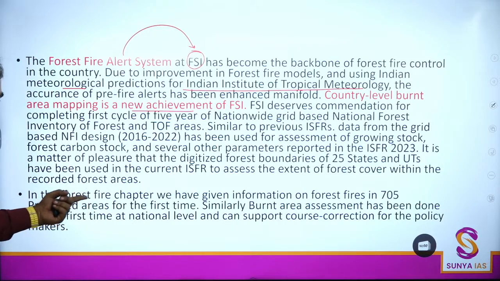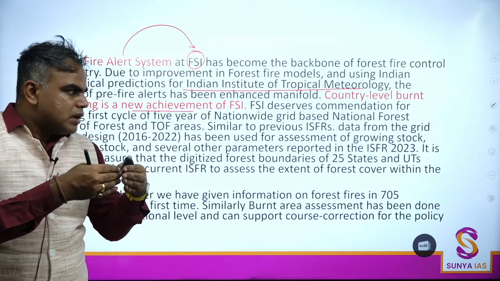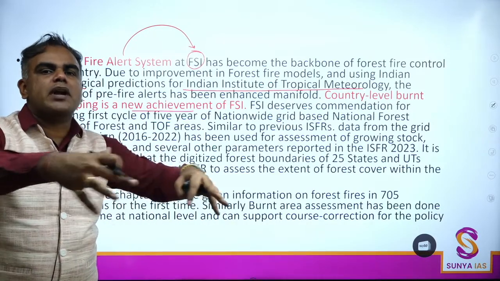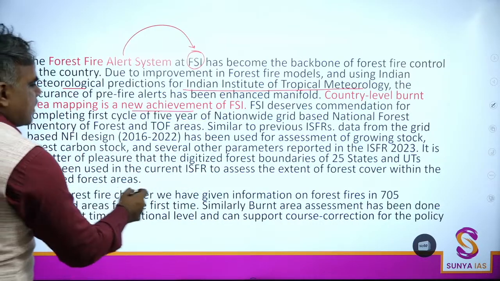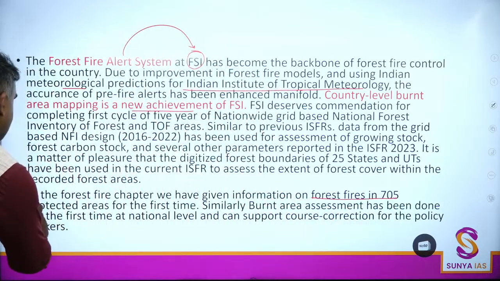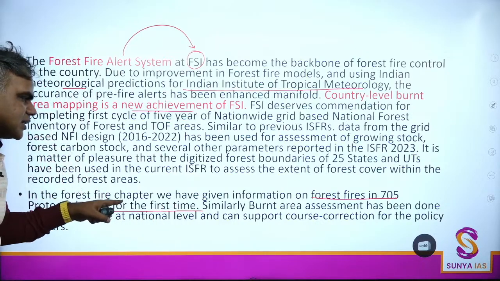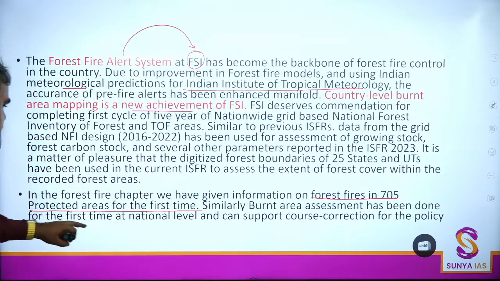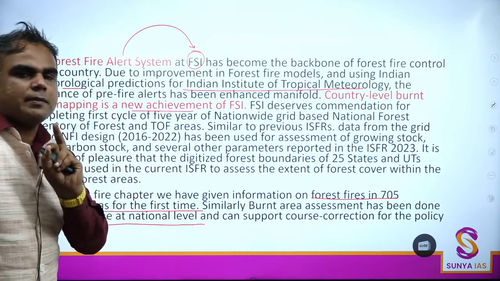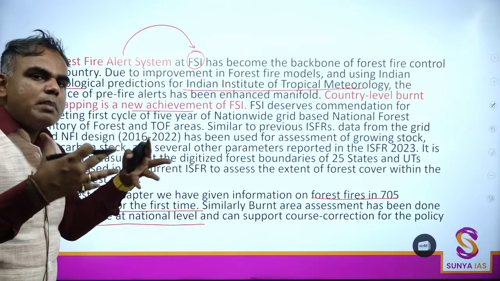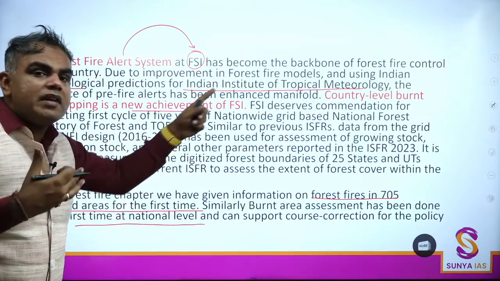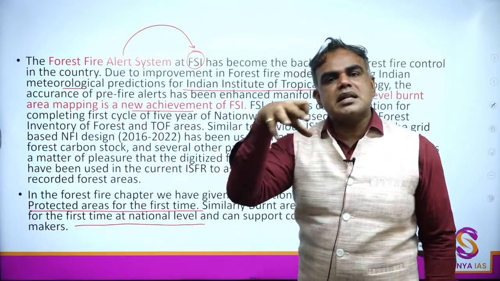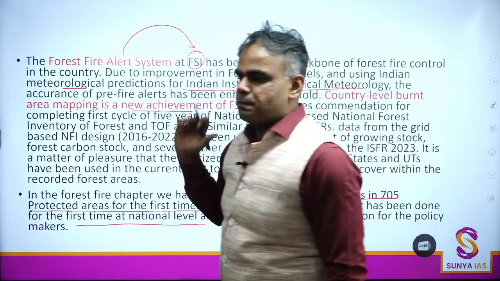Then again forest fires, अब क्या हो रहा है? Like we saw, the areas impacted by forest fires, now every year they are increasing the number of protected areas. So here also, forest fires in 705 protected areas have been assessed for the very first time. Okay, burnt area assessment has been done for the first time at national level. So the main thing to remember here is we are increasing our scope. Technologically we are becoming better and more superior. Hence I told you ISRO's LISS 3 indigenous sensors and Resourcesat. Keep that in mind.